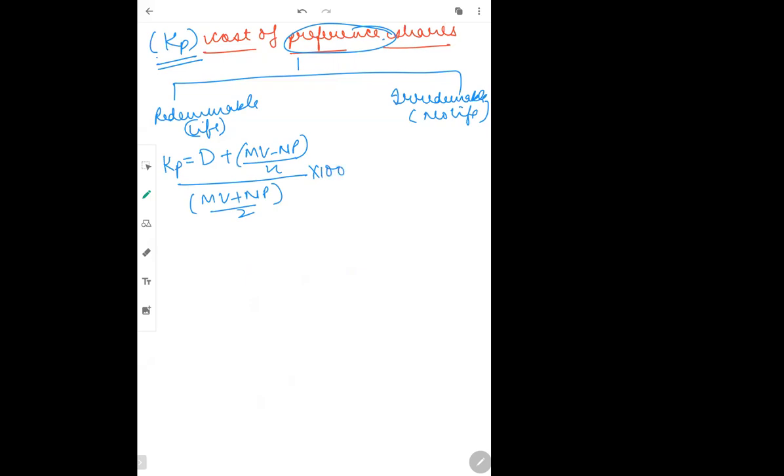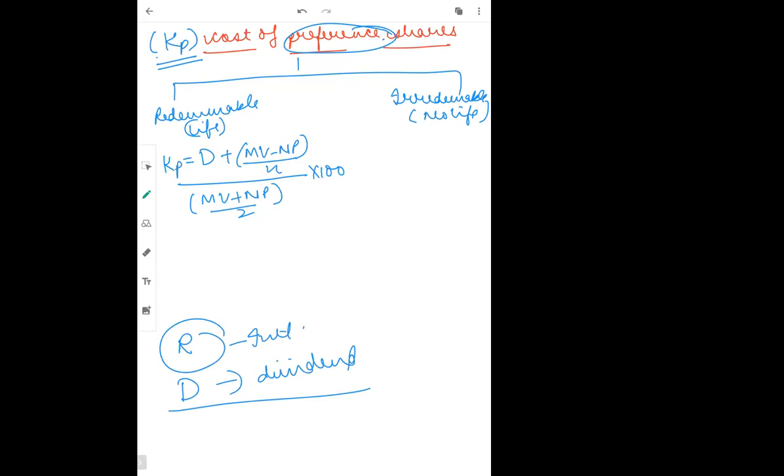It is exactly the same as what you have done for debentures. The only difference is there we were writing R, here we are writing D. Why? Because debentures get interest and shareholders get dividend. So that is why we write dividend D here. This is one difference.